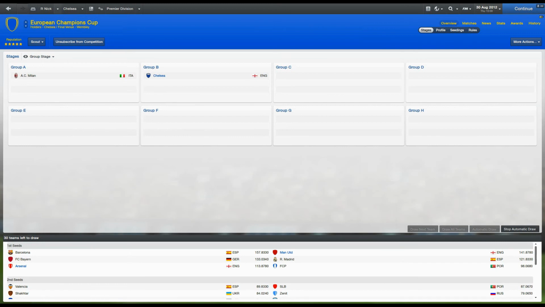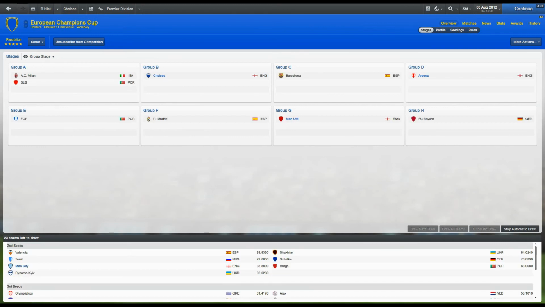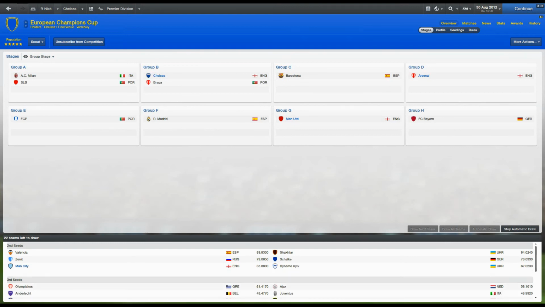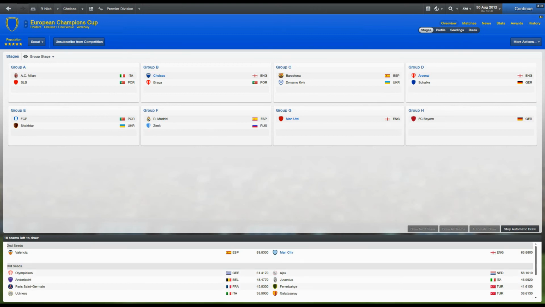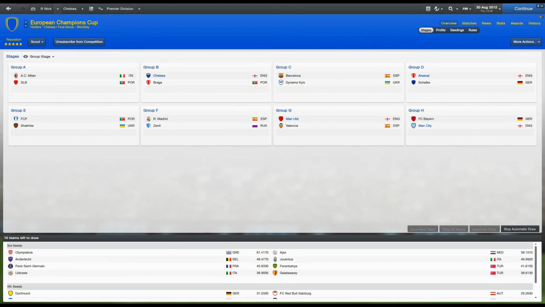First seeds coming out first. Chelsea, Group B. How exciting. Right, here come the second seeds. Who are Man City going to get? It won't be Chelsea. Chelsea have Braga. Arsenal have Schalke. Man U have Valencia, which means Bayern and Manchester City in the same group.